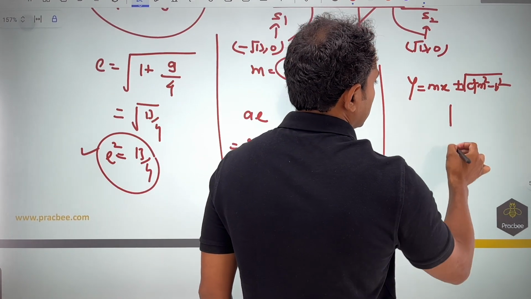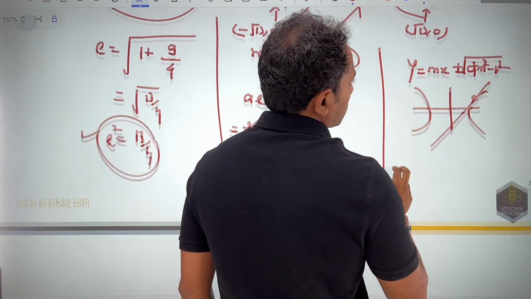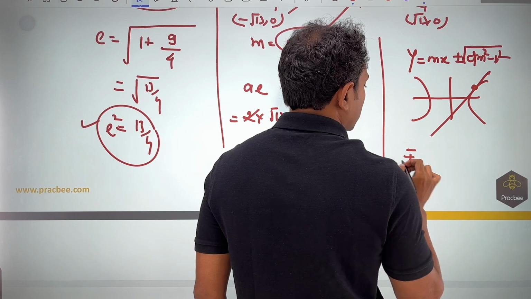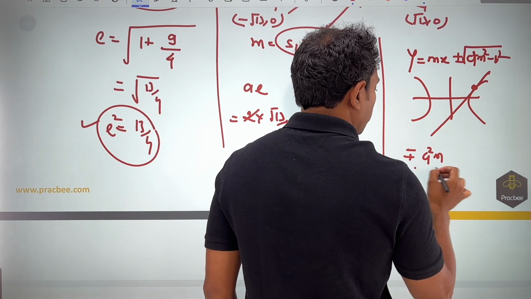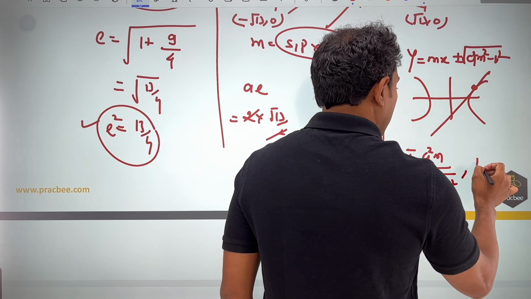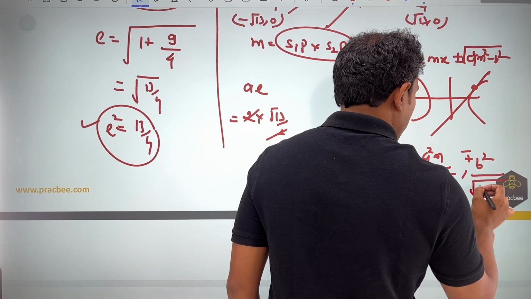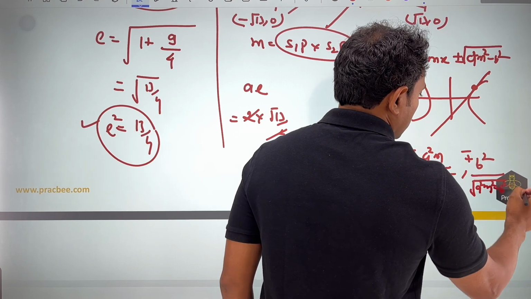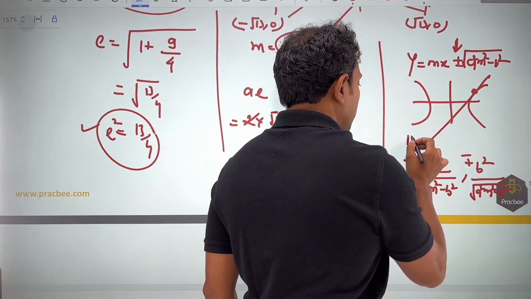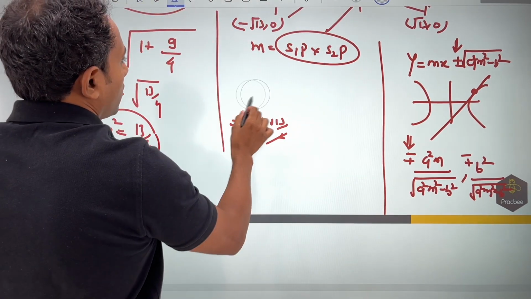If this is a tangent to the hyperbola like this, then the point of contact corresponding to this tangent would be nothing but minus plus a square m by root of a square m square minus b square, and then b square in the same order minus plus root of a square m square minus b square. So you can see that if you are taking plus sign here, we should have minus sign here and vice versa.